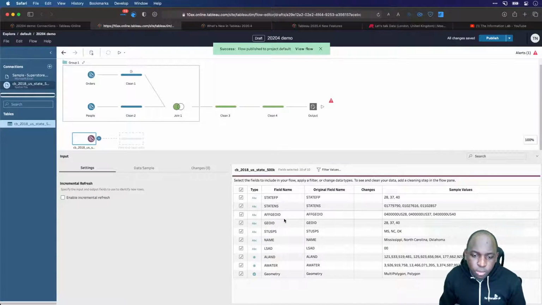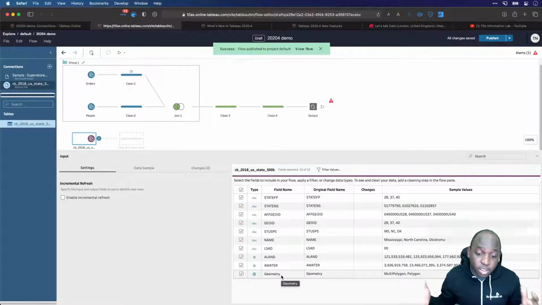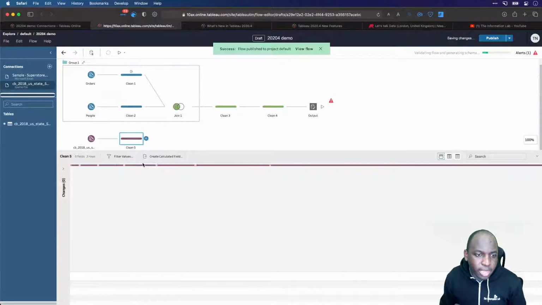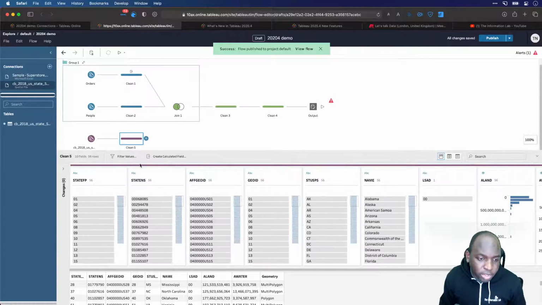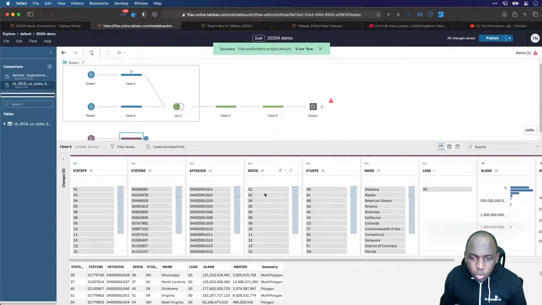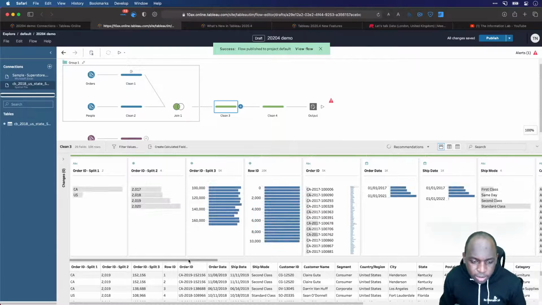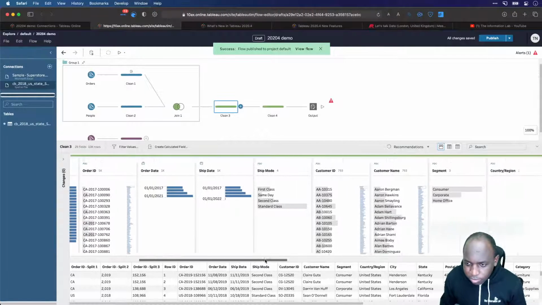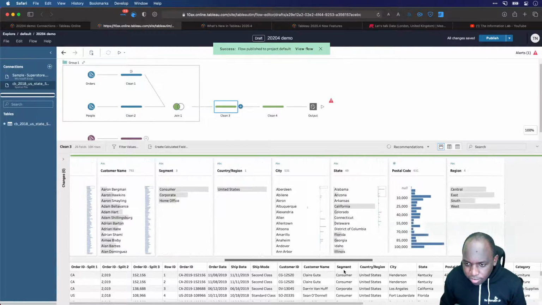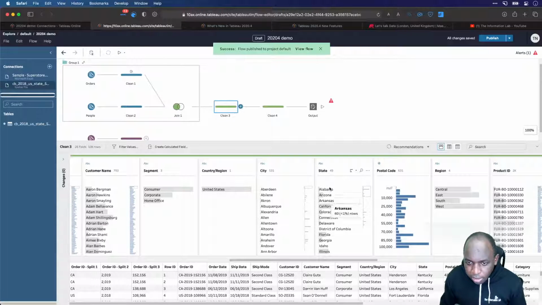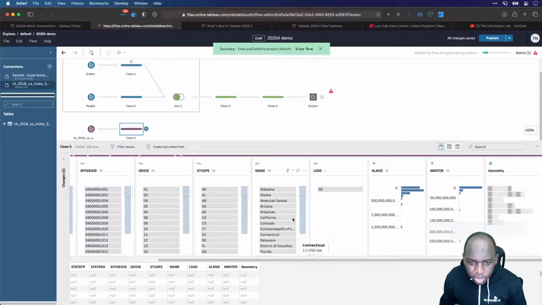And you can notice that in this preview here at the very bottom, you've got the geometry. So this geometry field is what we're interested in because I want to join that onto my Superstore data file. Okay, so I'll go ahead and hit the plus on the clean step. And what I want to do is I just want to see which field I can use to join with Superstore, because if I look at the clean step up here in clean 3, I really should be naming these clean steps, but because it's a live stream, I'm pressed for time, so I'm working slightly faster than I typically would.